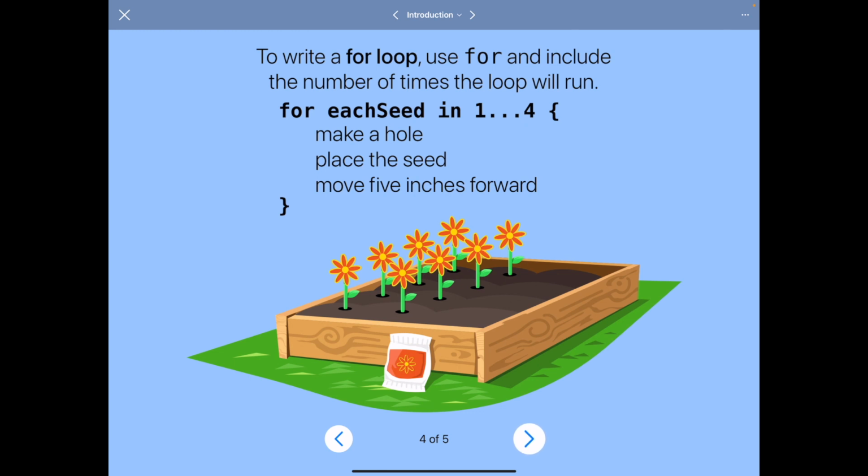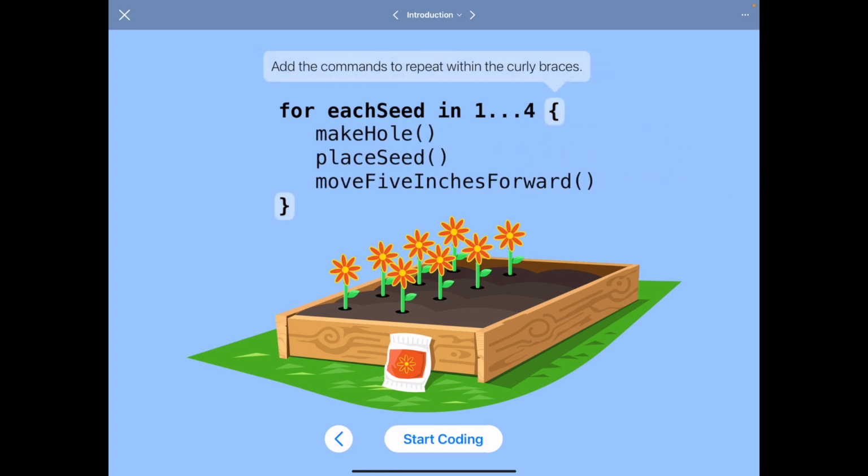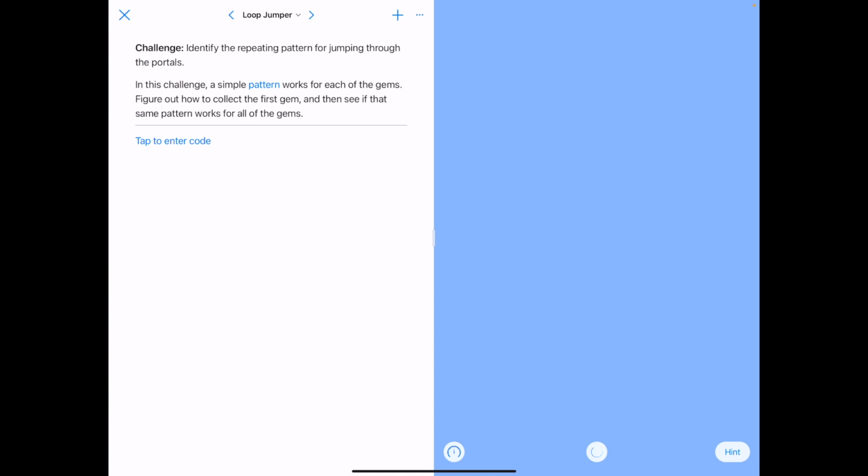It would say for each seed is the name of the loop, and then it gives it a range of numbers like 1 to 4. And then inside the curly braces are the instructions that would be carried out each time it goes through the loop. So you can see it makes a hole, places a seed, moves it forward, and it does that whole process over and over.